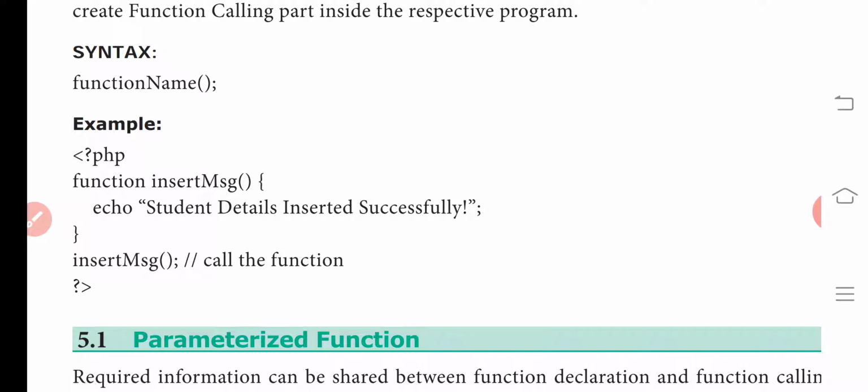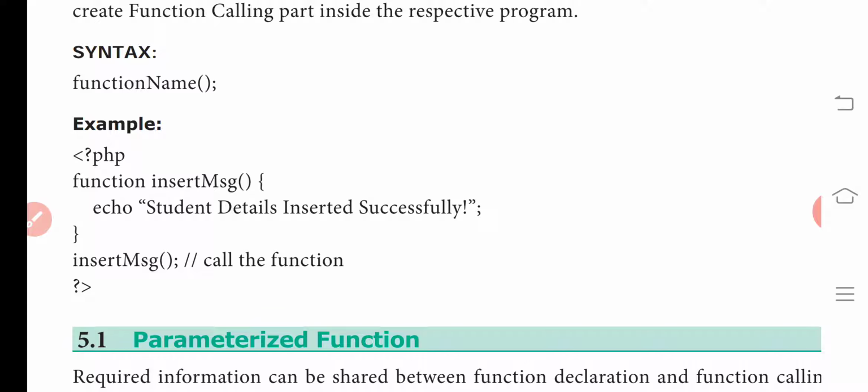Inside the echo we give the text "student details inserted successfully". What is inside the echo will be displayed in the output screen. So "student details inserted successfully" will be displayed in the output screen.